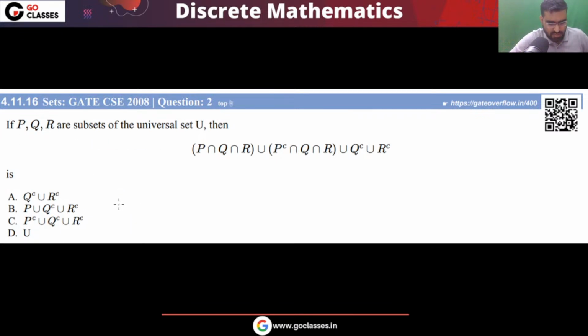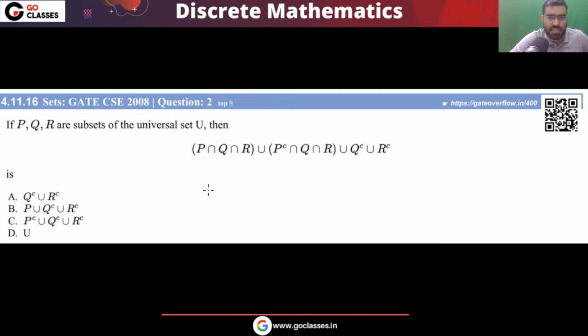Now the question is asking, then what is this set? Again you can solve this question very easily by the Venn diagram method.